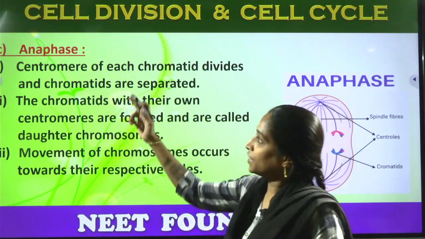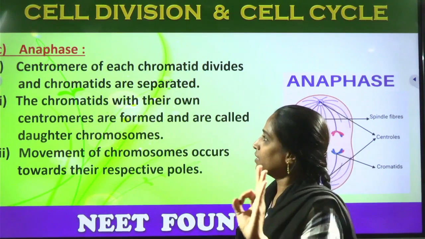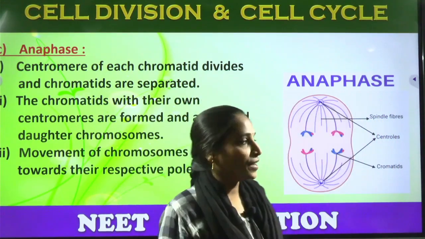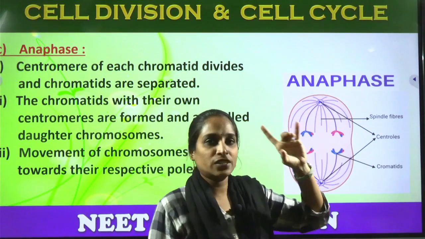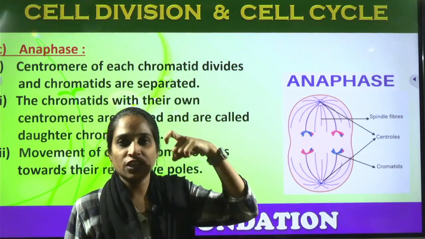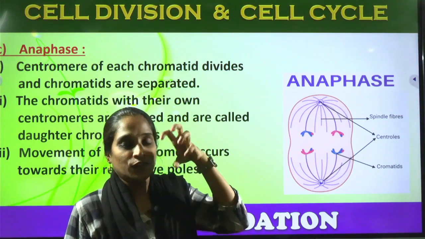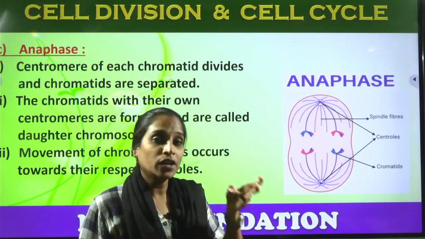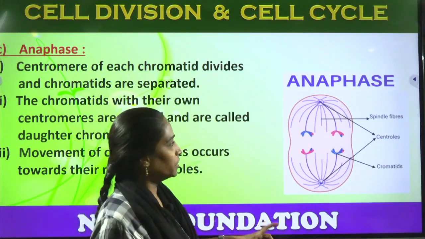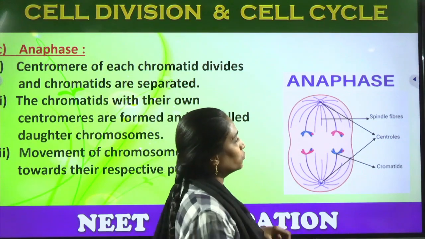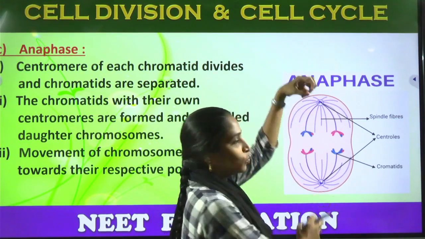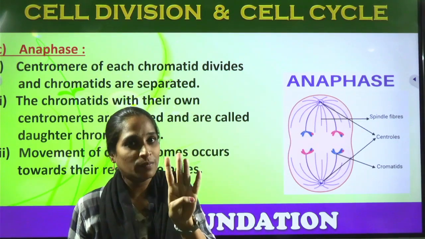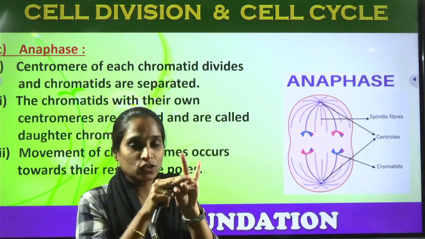The next phase is the anaphase. This is the third phase. The centromere of each chromatid divides and the chromatids are separated. Very clearly we can observe over here, previously in the metaphase, each chromosome with 4 chromatids. We have observed that they are hanging freely with the help of the centromere, kinetochore and the spindle fibers. So here the centromeres along with the kinetochores are ready to move towards the polar regions, both polar regions, each chromosome with 4 chromatids dividing into 2 chromatids of P and Q.